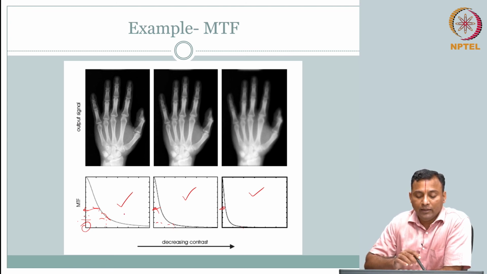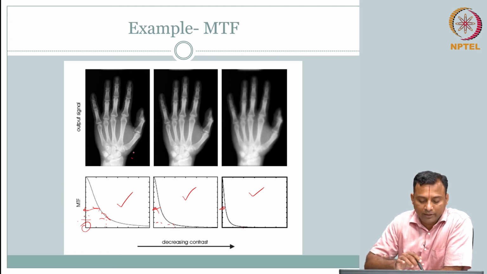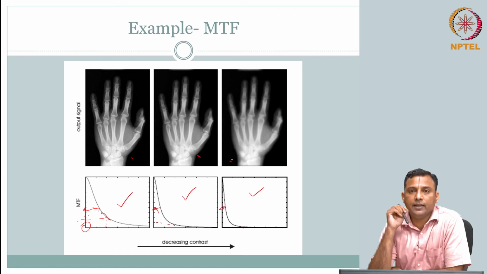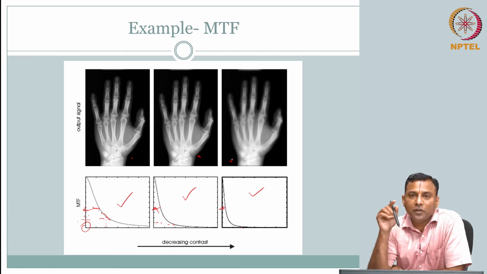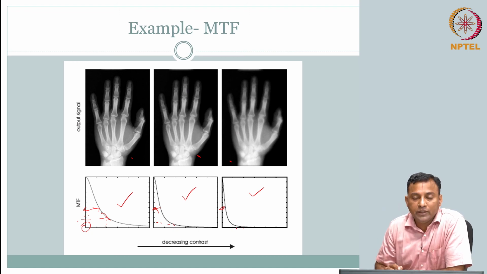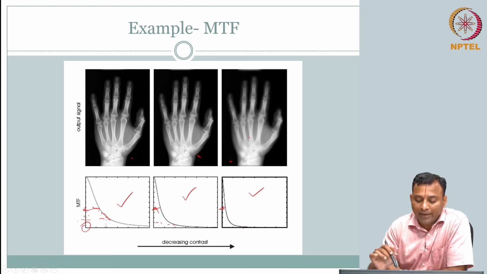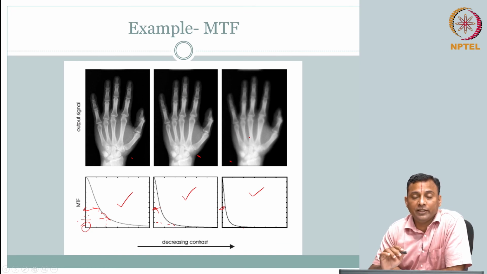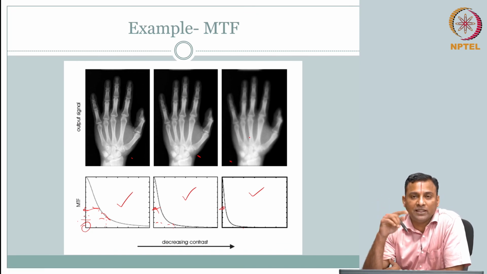So on the whole, this image has a better contrast than this. But what you should recognize also is, when the higher frequency content is reduced, the image starts to look blurry. This is something that we saw with the head scan as well. So there is going to be some relationship between your resolution and contrast.